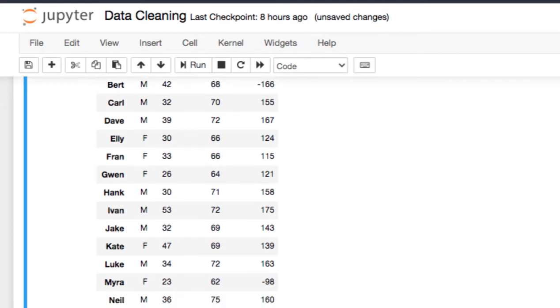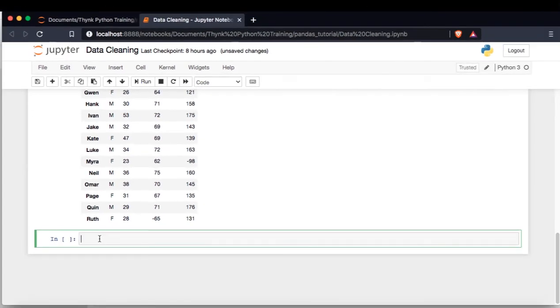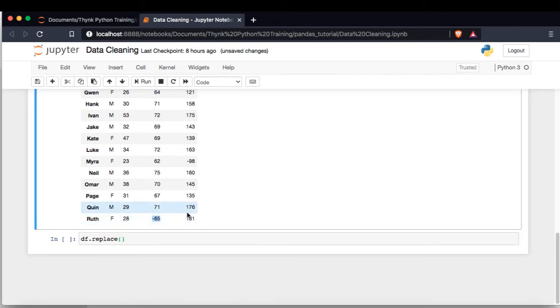So in order to clean this and correct this, we have a command which is known as df dot replace. Okay, so I select this df dot replace. Now what do I want to do? First of all, I want to replace this negative value, which is minus 65. Now for example, I want to replace it with nan.